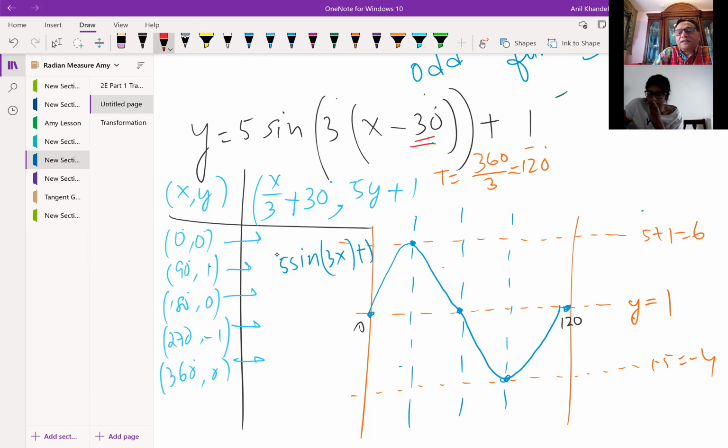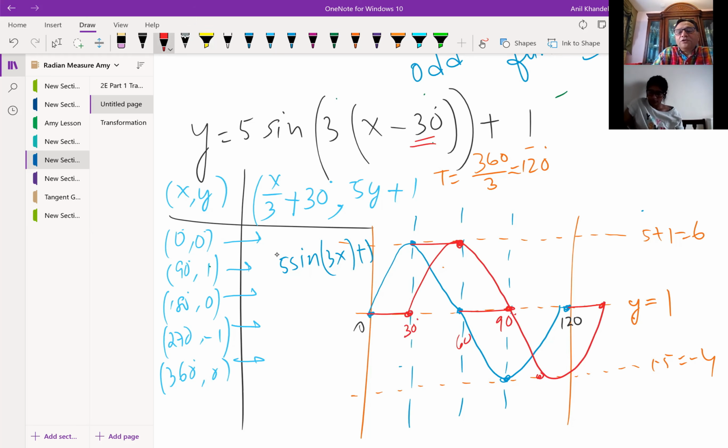The second step is to incorporate the phase shift, which is 30 degrees to the right. Now this is like 60, this is 30 degrees, correct? This is 90. So 30 degrees right means this point shifts and it comes here. This point shifts, comes here. This point shifts, comes there. That goes there. And the last point goes there. Do you see the sine wave now?